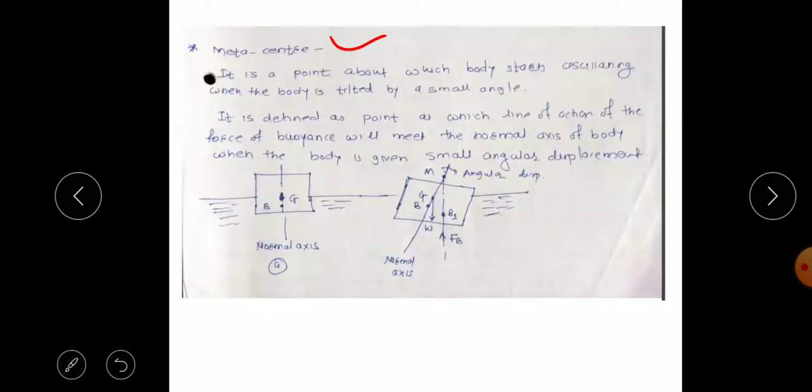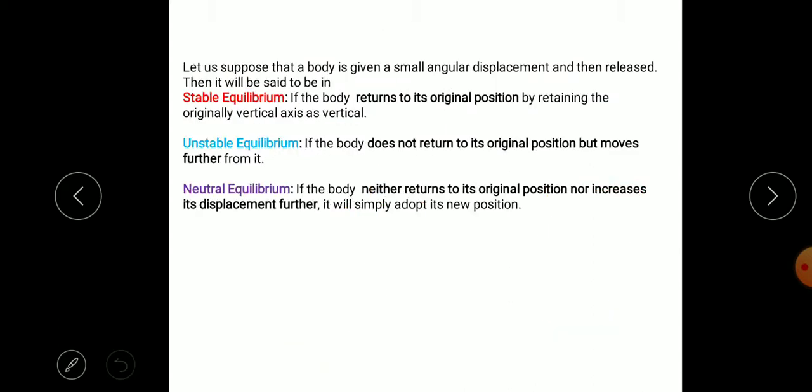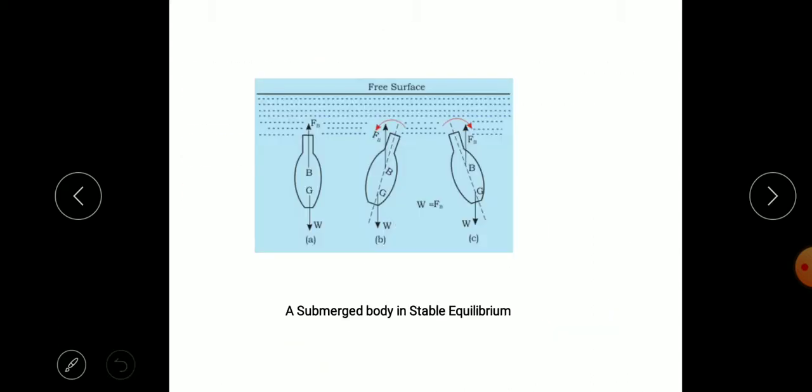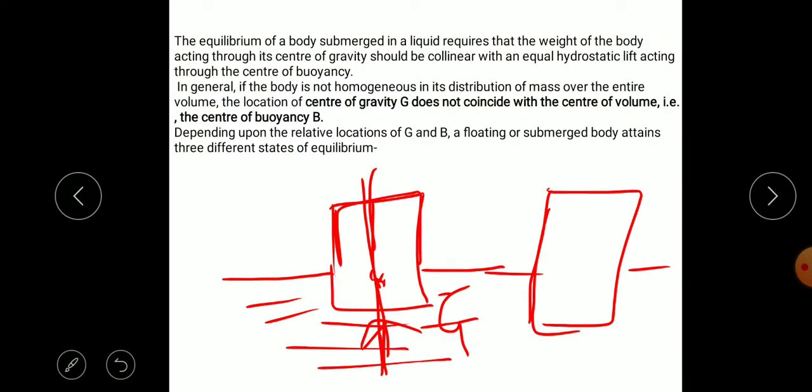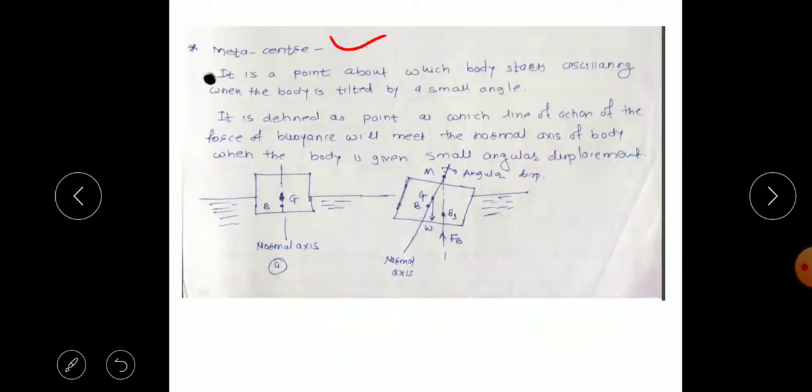In the metacenter case, if the object is homogeneous, G is acting here. G is shown as the center of gravity and B is the center of buoyancy, and they will be collinear.